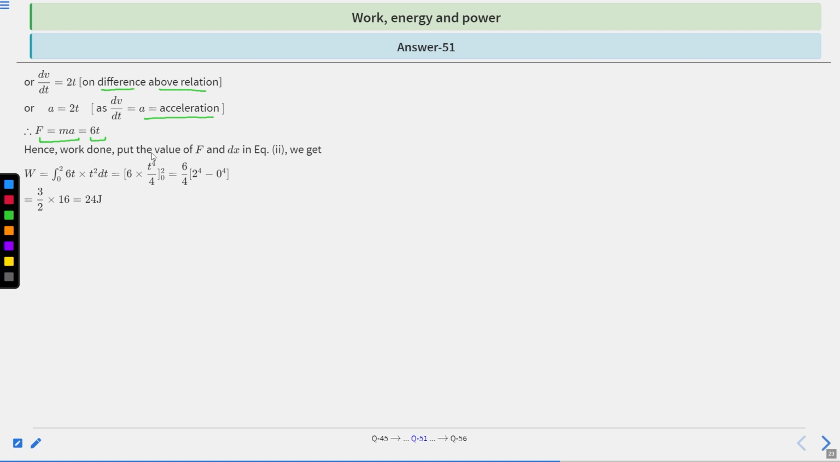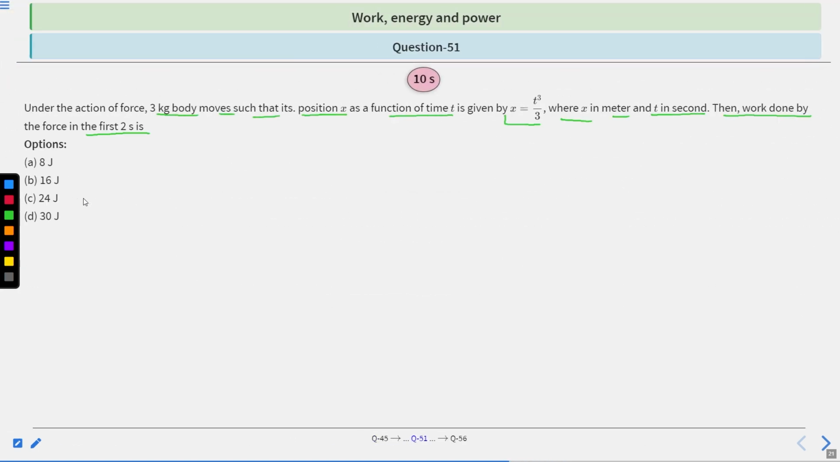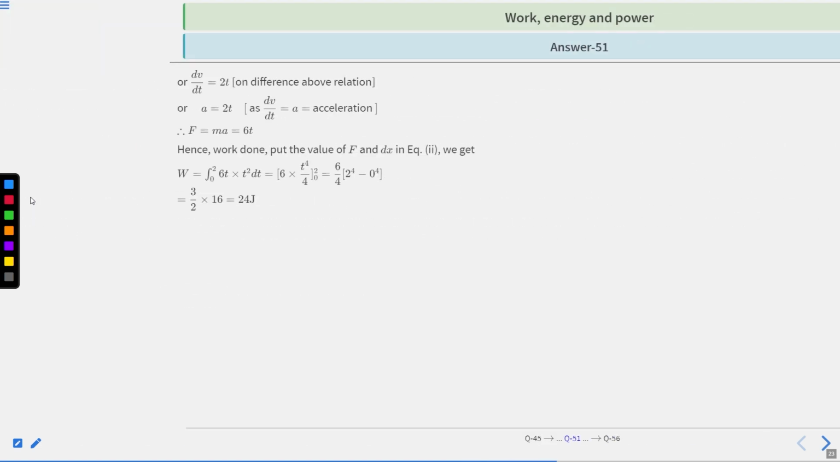Hence, work done: put the value of F and dx in equation second, we get after solving 24 joule. Clear? So 24 joule is the correct answer. C option is correct. Clear? Next question. Question 52.